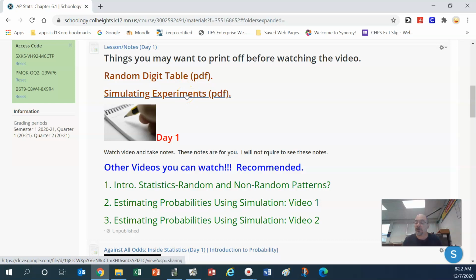The examples that I'm going to go over today are on the simulating experiments. You could print that off too. There are actually 8 problems or 8 examples. I'm going to do 4 in this lesson, and I'm going to do 4 in the next lesson because we're going to spend 2 days on chapter 6.1.